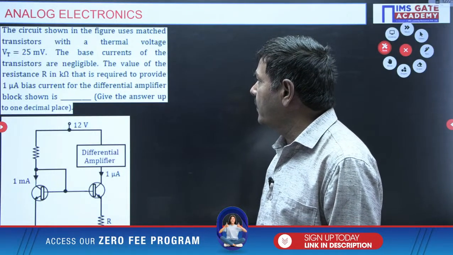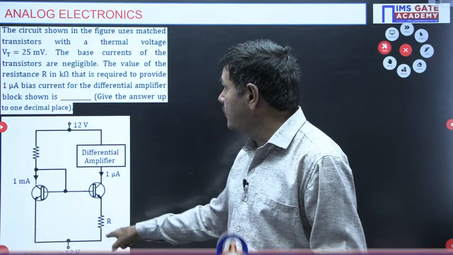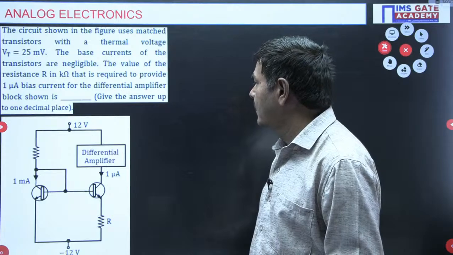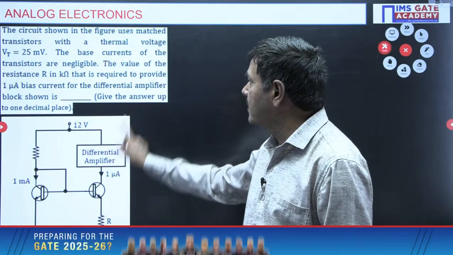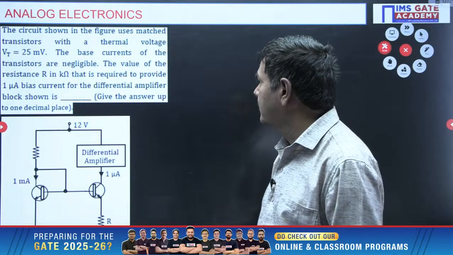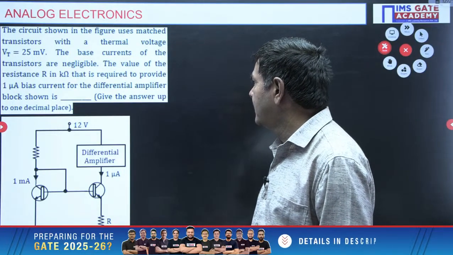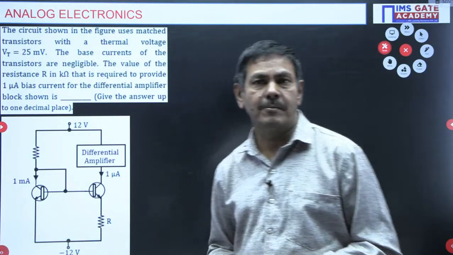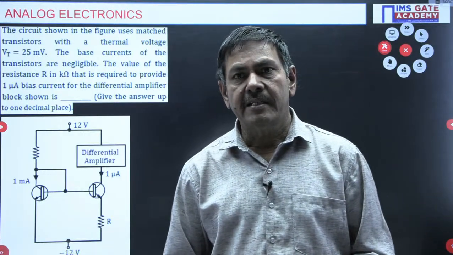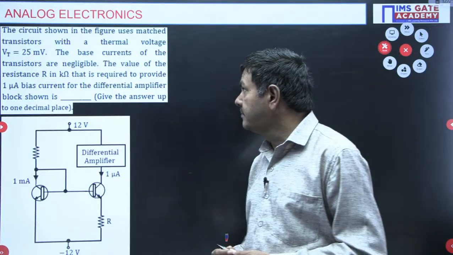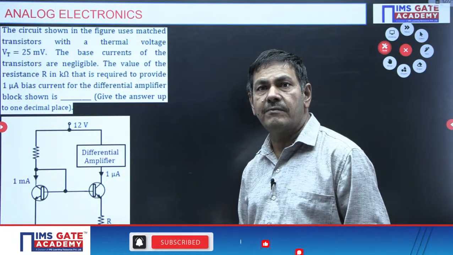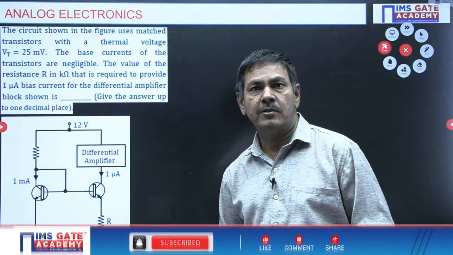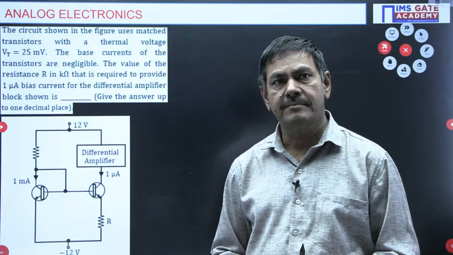The value of resistance R, this value of R in kilo ohms, that is required to provide 1 microamp bias current for the differential amplifier block shown is dash. Give the answer up to 1 decimal place. That is the given problem. Can you say what is the name of this network? Anybody knows what is the name of this network?